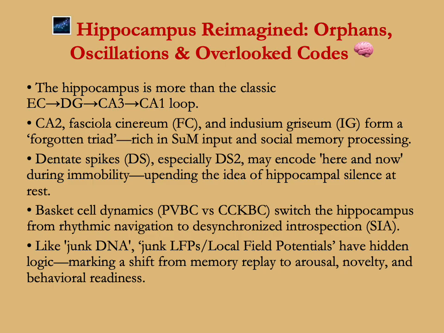The basket cell dynamics switch the hippocampus from rhythmic navigation to desynchronized introspection. Like junk DNA, junk local field potentials have hidden logic, marking a shift from memory replay to arousal, novelty, and behavior readiness.